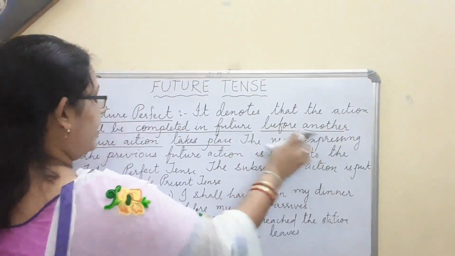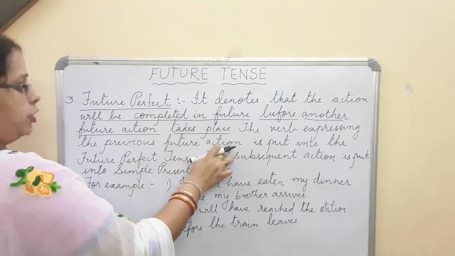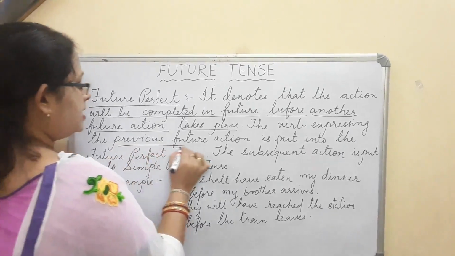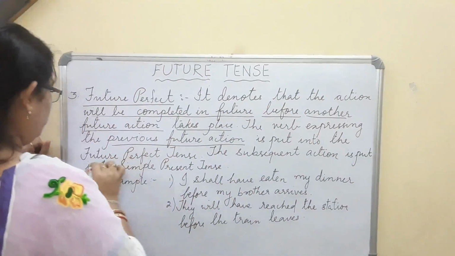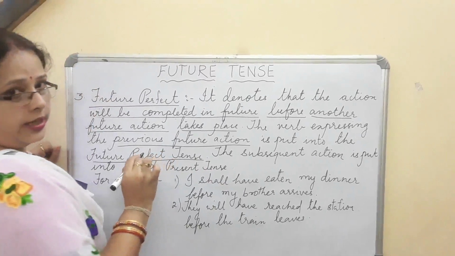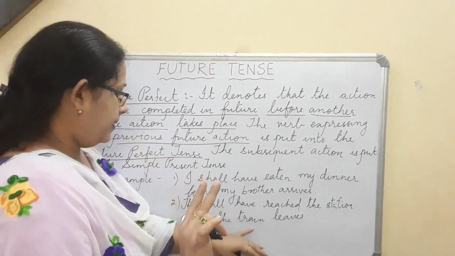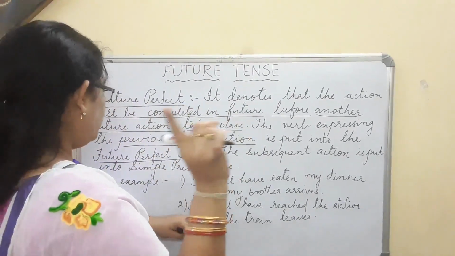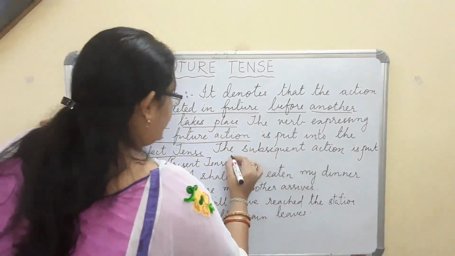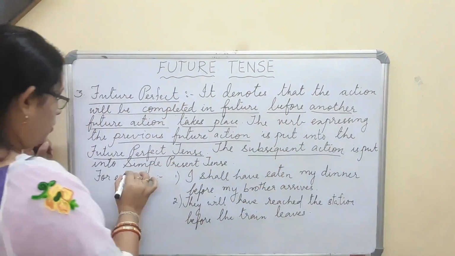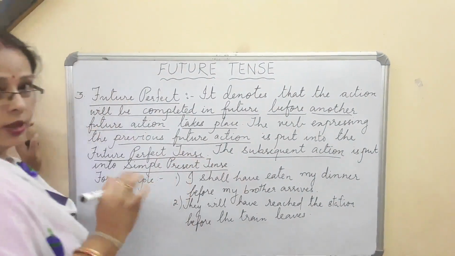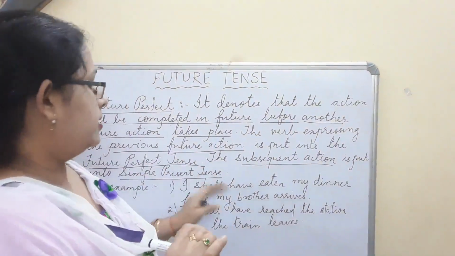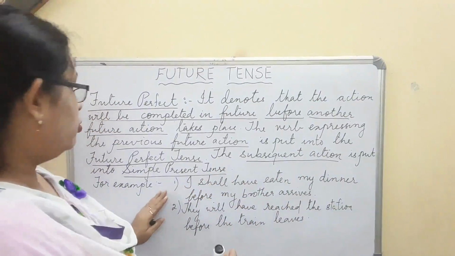Now you see the verb expressing the previous future action. I will explain it another time in the example. The previous future action is put into the future perfect tense. When you are framing the sentence, the previous future action will be given in the future perfect tense. The subsequent action is always put into the simple present tense.